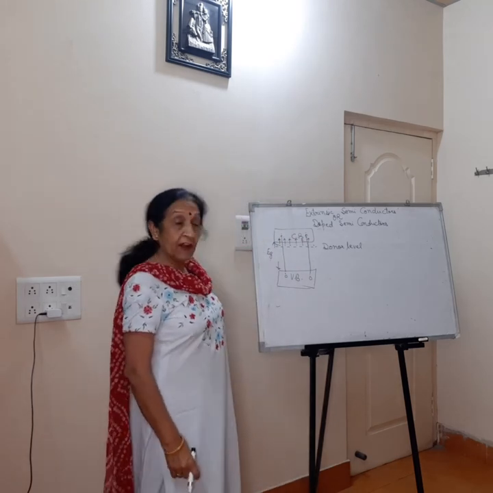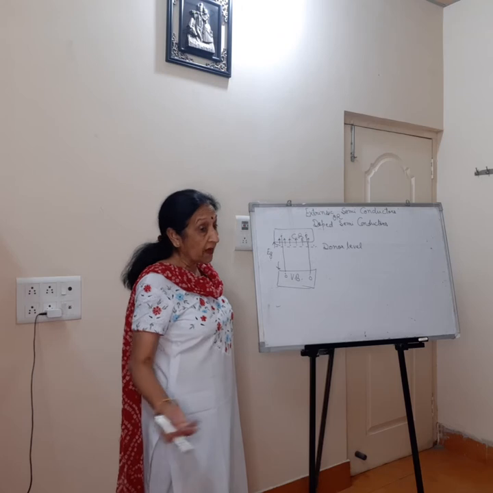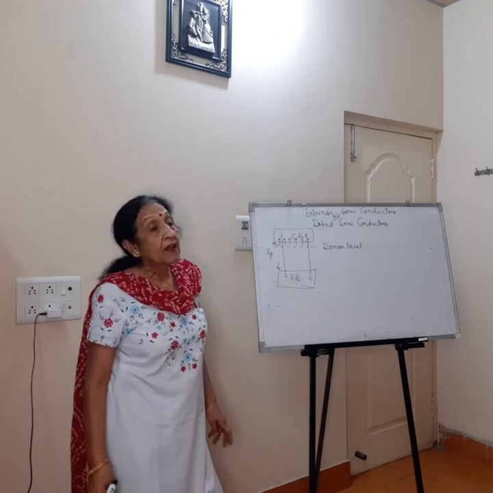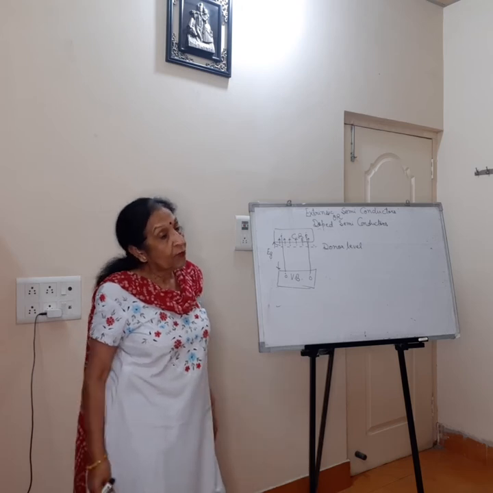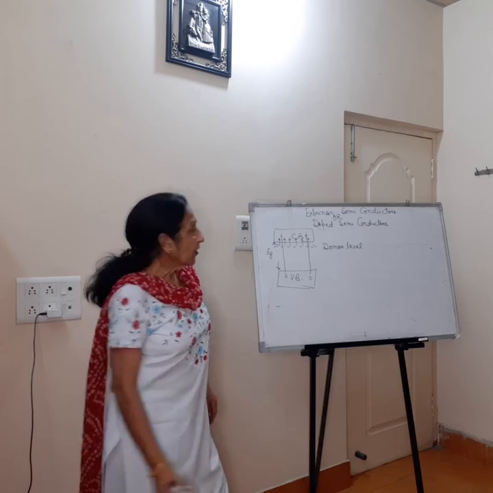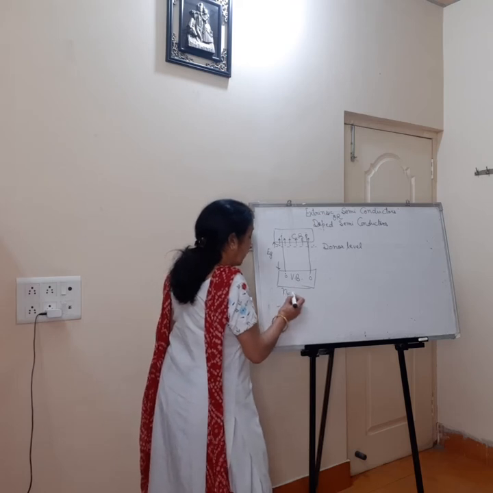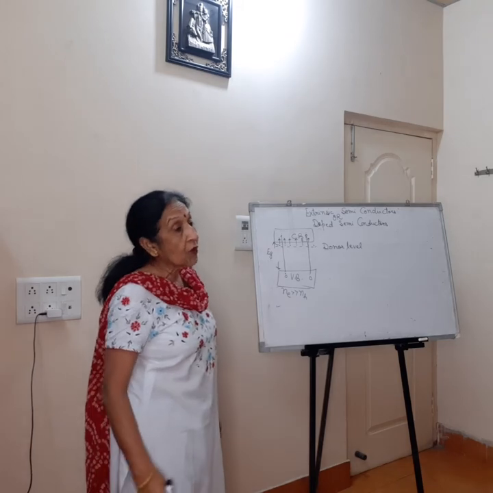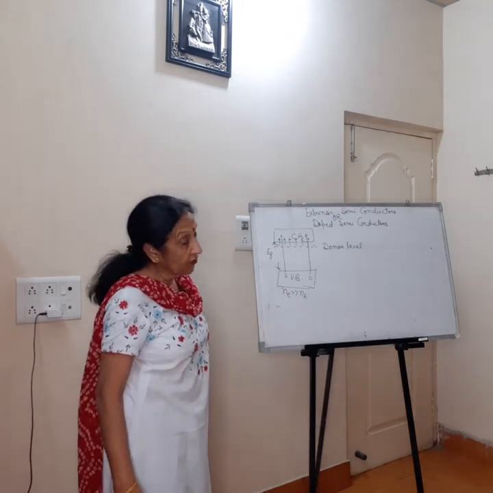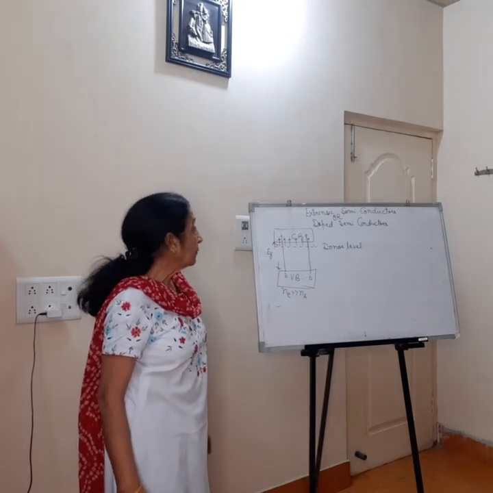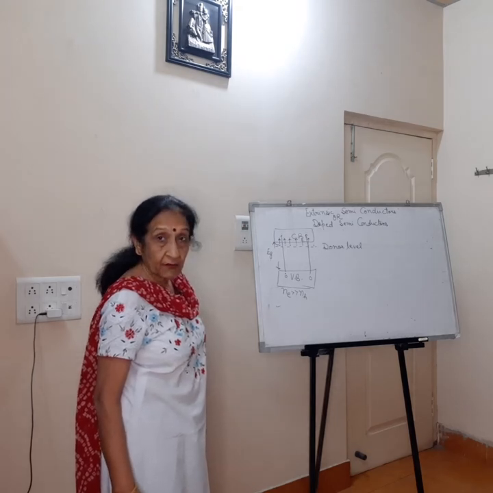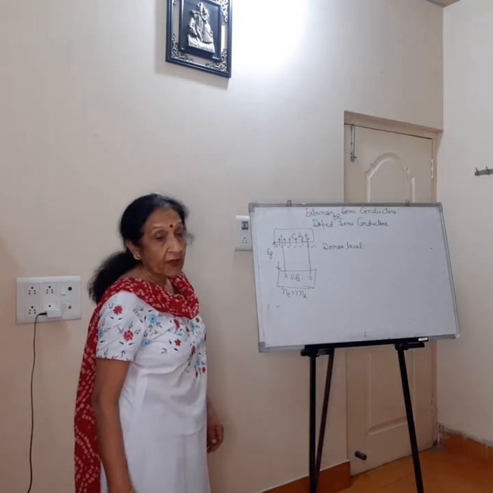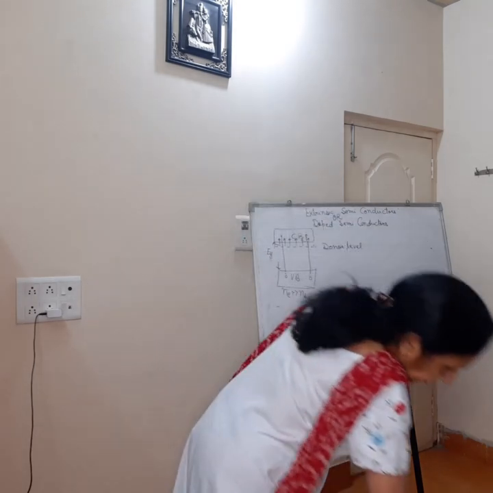A large number of free electrons are available in the conduction band to flow, and a very few number of holes are present in the valency band to flow. So again, the concentration of free electrons is very, very large as compared to holes. So we call electrons majority charge carriers, holes minority charge carriers. So this is the energy band diagram of n-type semiconductor.